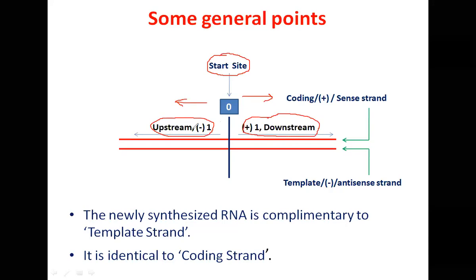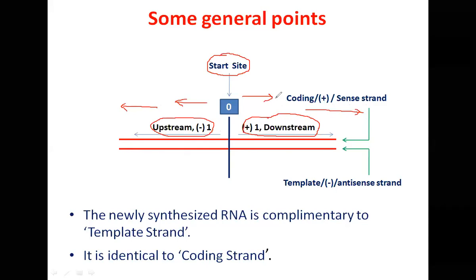Upstream we typically designate by a minus sign, starting from -1, -2, -10, -25, -35, progressing in this direction. And downstream we designate by a plus sign, +1, +10, +20, +30, moving in this direction.